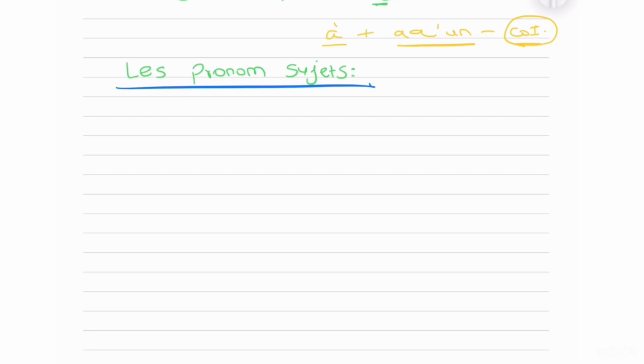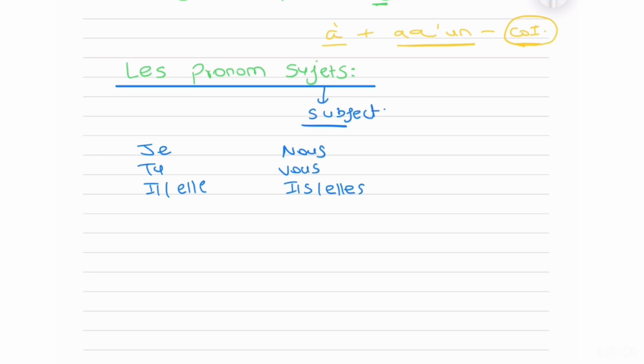So then we come to our last pronom personnel, that is le pronom sujet. Now it sounds like it's something completely new, but it is the simplest pronom. Why? Because we already know them. The only new thing is the name that you might not know. In the name itself we're talking about the subject, that is the person, right? It's basically our subjects. What is it? That is je, tu, il, elle, nous, vous, ils, elles, pluriel. Alright, we already know them. This is one of the most basic things that we learned in the beginning of French, and les pronoms sujets is nothing but the name for it.